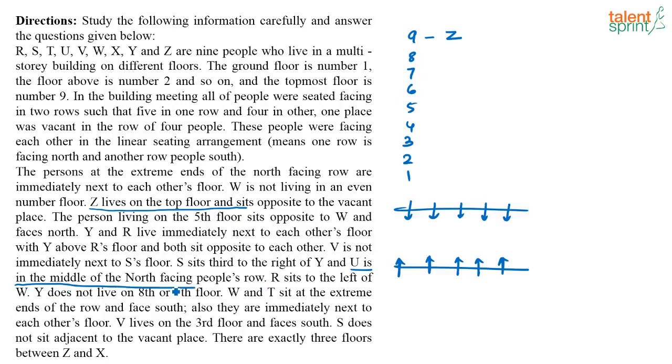U is in the middle of the north facing people's row. So this has to be U. R sits to the left of W. And okay, Y does not live on the 8th or the 7th floor. W and T sit at extreme ends of the row and face south.